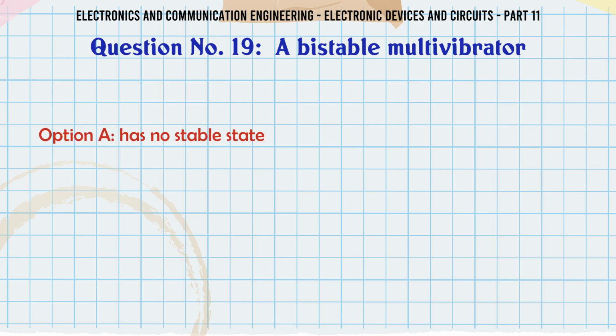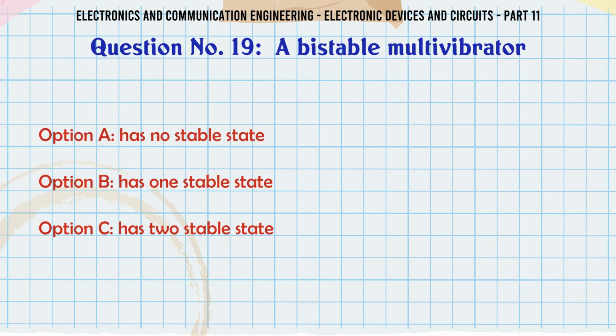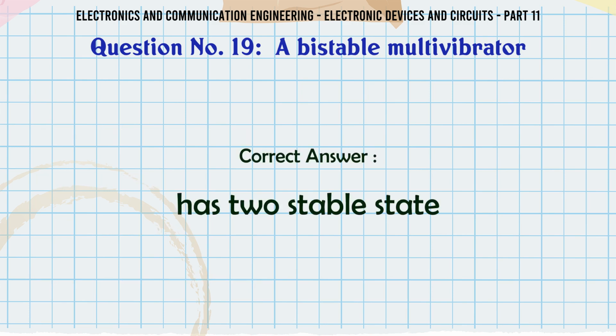A bistable multivibrator: a. Has no stable state, b. Has one stable state, c. Has two stable states, d. None of the above. The correct answer is has two stable states.